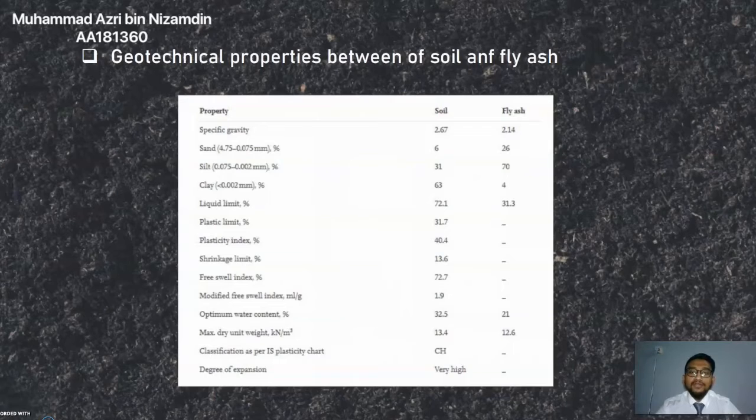Okay, let's move to the next slide. This is the geotechnical properties of soil and fly ash table. For the first one, the specific gravity for fly ash is 2.14, and for the sand property is 26%, for the silt 70%, for clay 4%, for liquid limit is 31.3%, and for the optimum water content is 21%, and maximum dry unit weight is 12.6 kilonewton per meter cube.